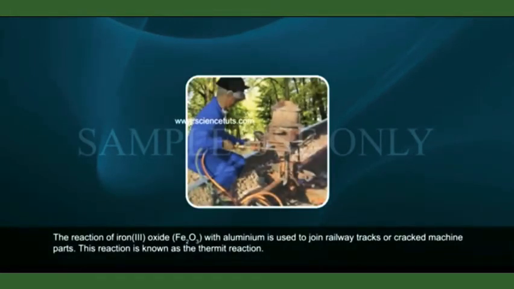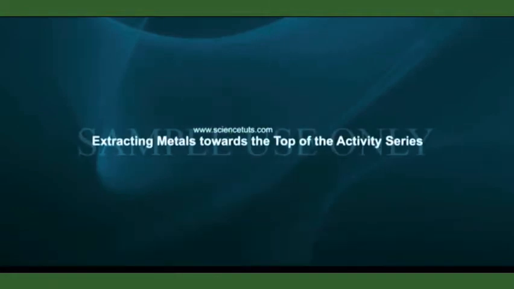The reaction of iron oxide, that is Fe2O3, with aluminium is used to join railway tracks or cracked machine parts. This reaction is known as the Thermit reaction. Keep in mind, student, the term Thermit reaction.